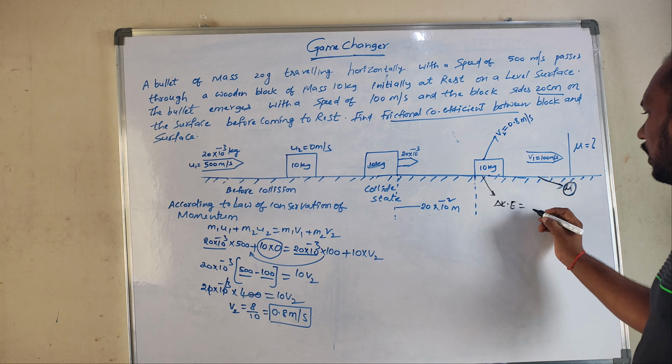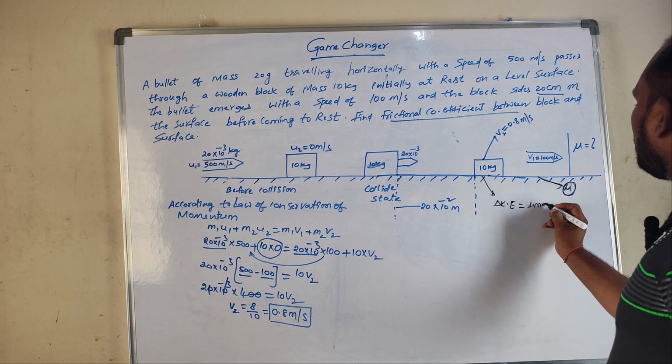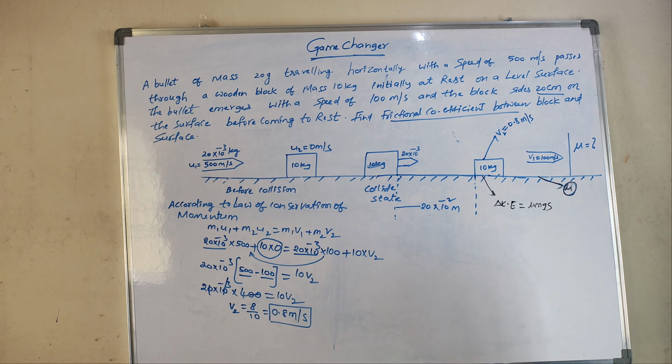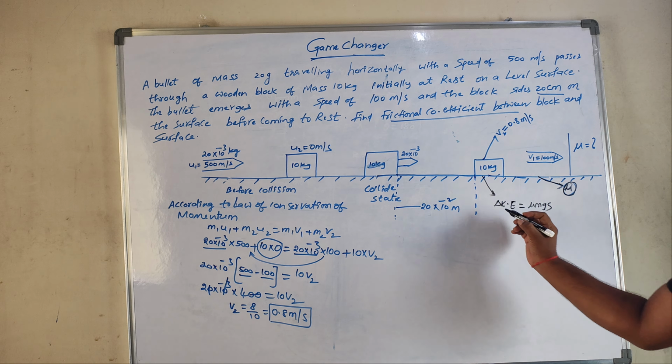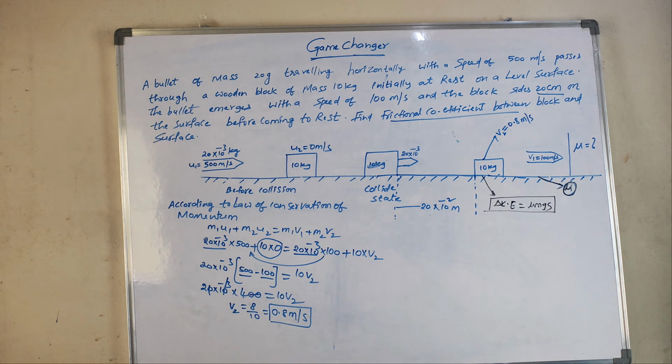So the work done by that object is what, guys? That is mu mgs. Understood, I hope? According to friction, mu mgs.